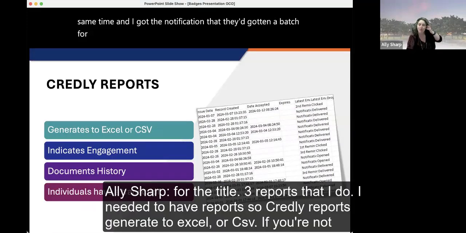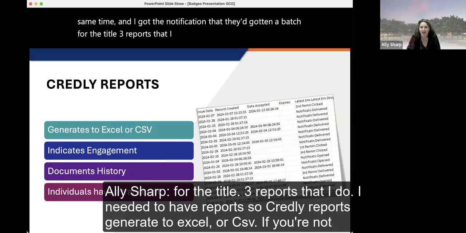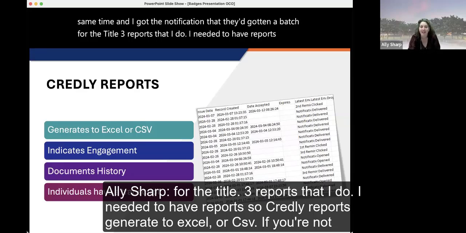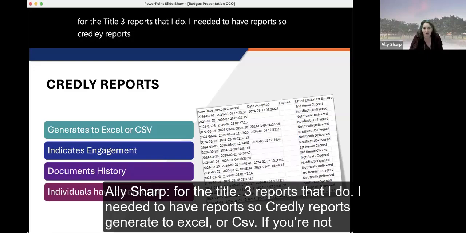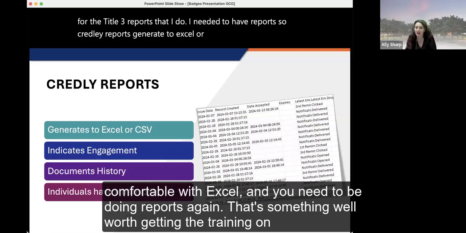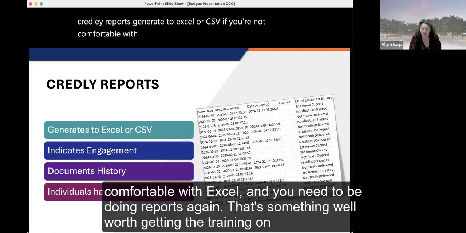For the Title III reports that I do, I needed to have reports. So Credly reports generate to Excel or CSV. If you're not comfortable with Excel and you need to be doing reports, again, that's something well worth getting the training on.